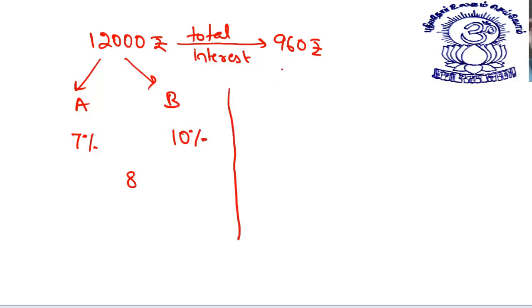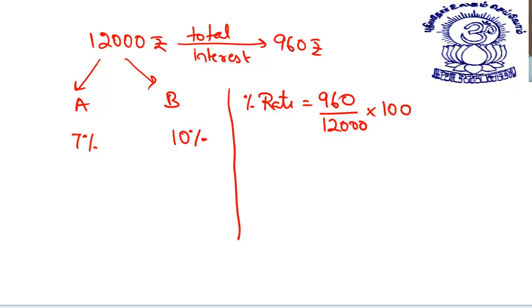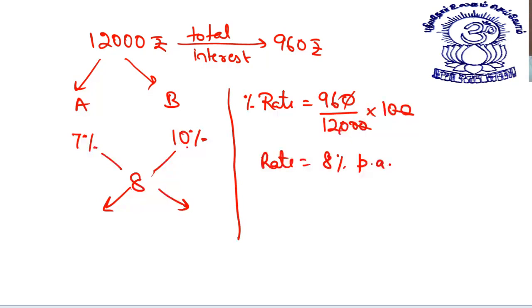Now, if this total interest is 960 rupees, you just tell me how much is the principal which I gave to A and to B. See, if on 12,000 rupees I get a total interest of 960 rupees, the rate percentage is 960 upon 12,000 into 100. Zero zero cancel, double zero cancel. The rate is equal to 8% per annum. So I got 8%. Okay, so how much money did I give to them? This is 10 is to 8.